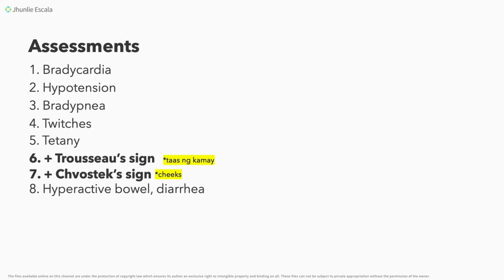So we need to remember that one. Next is your Chvostek sign wherein we try to trigger our cheeks, okay? So, involuntarily, nagkakaroon din po tayo ng twitching dyan. So, that's what we call as your Chvostek sign. Okay? C, cheeks for Chvostek, and then T, taas ng kamay for your Trousseau sign.